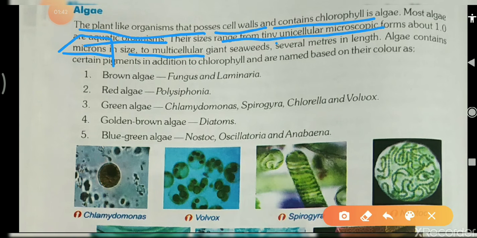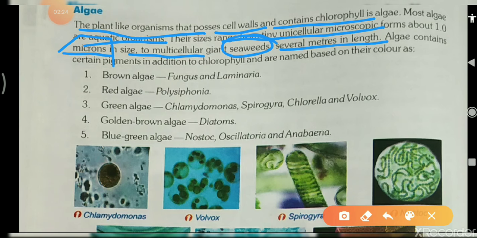An example of multicellular algae is seaweeds, which are several meters in length and are also present inside the water. Algae contain certain pigments in addition to chlorophyll and are named based on their color. Students, algae are generally green in color, and you have seen them near your home, or near the pond, or near your hand pump. But some algae are green and some are of other colors due to other pigments present along with chlorophyll.